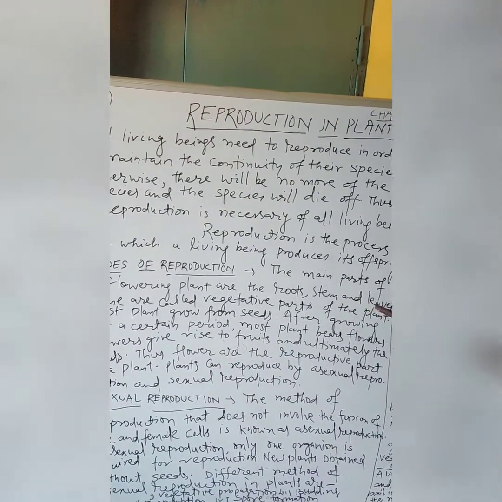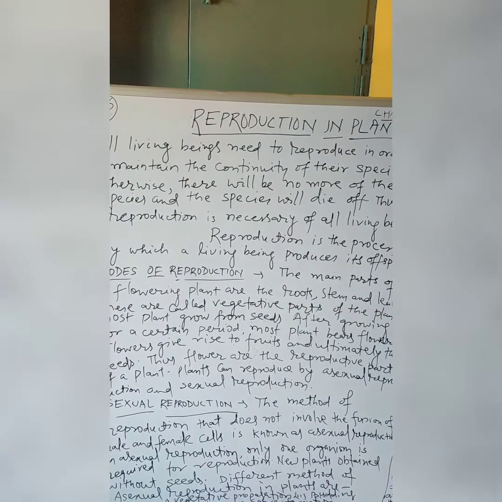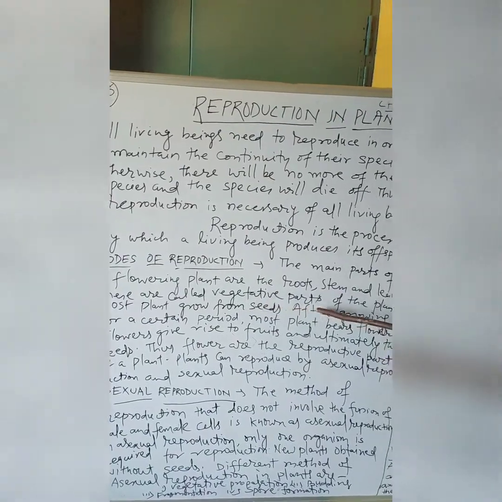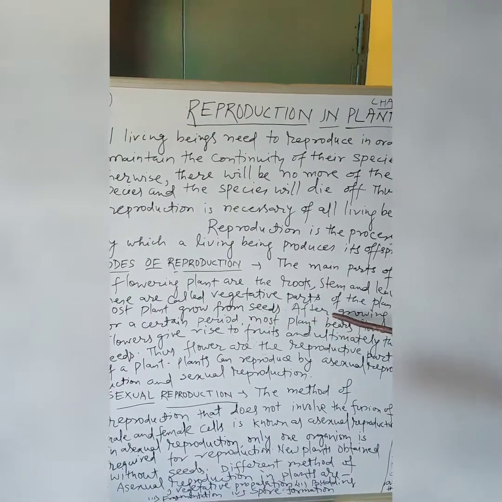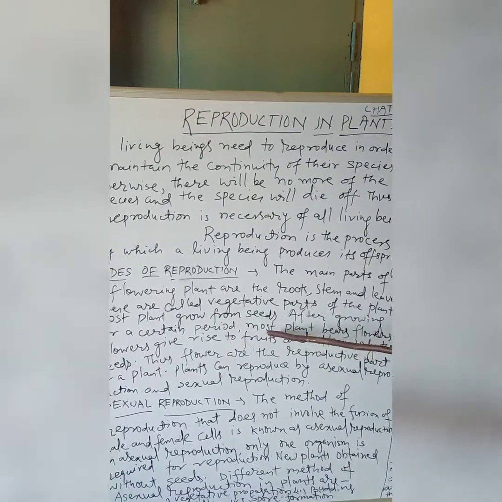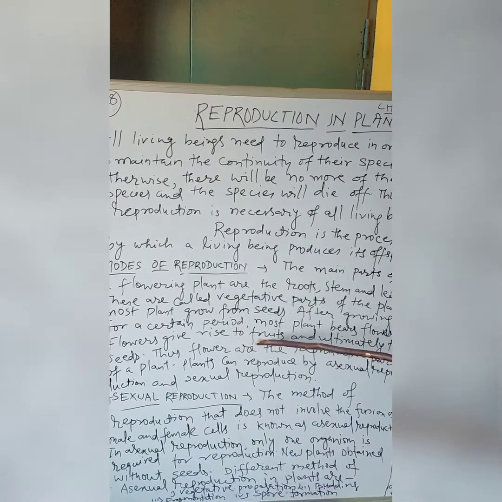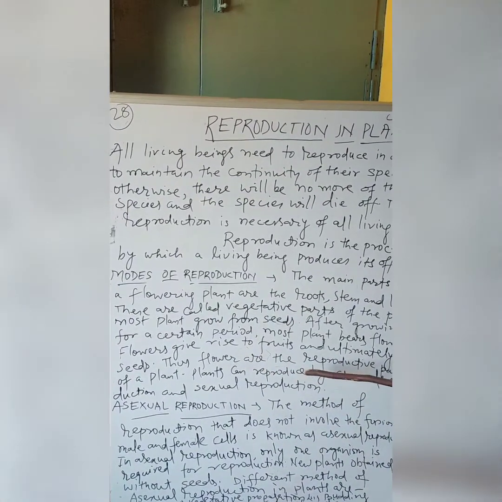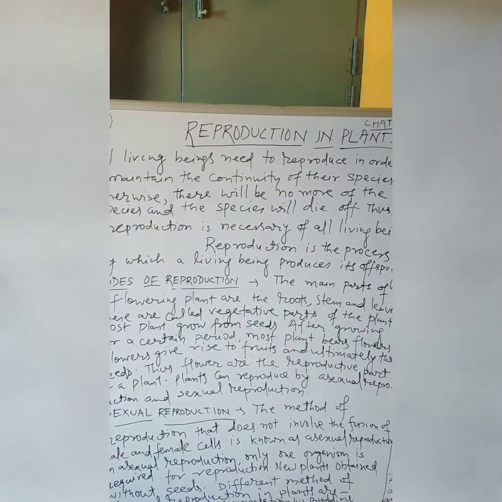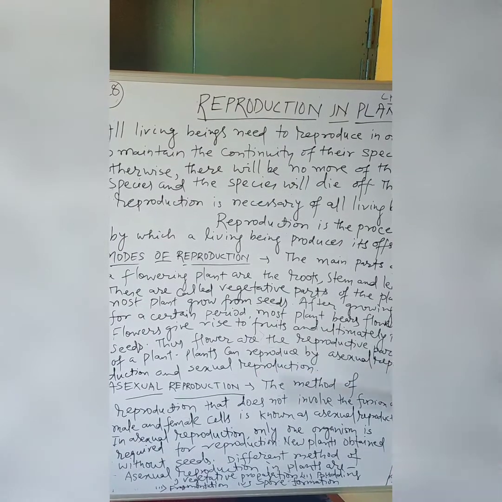The main parts of a flowering plant are the roots, stem and leaves. These are called the vegetative parts of the plant. Most plants grow from seeds. After growing for a certain period, most plants bear flowers. Flowers give rise to fruits and ultimately the seeds. The flowers are the reproductive part of a plant. Plants can be reproduced by sexual reproduction and asexual reproduction.